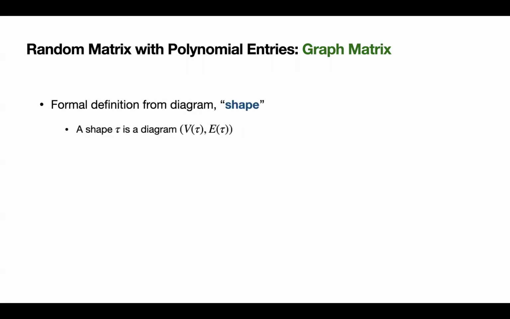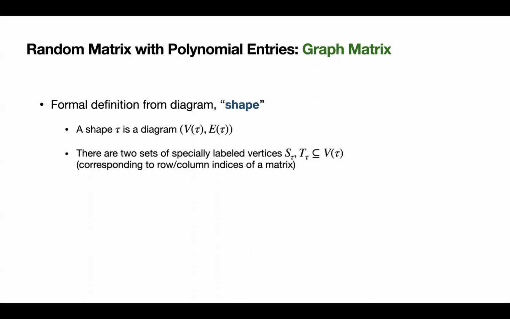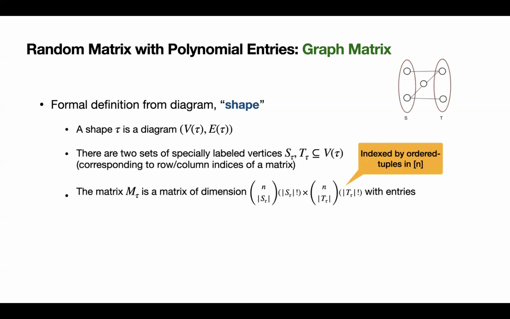And here's a formal definition. Graph matrix is usually associated with a diagram that we call a shape. And in this shape, there are two sets of special label vertices that correspond to row and column indices of the matrix. And the matrix is going to be indexed by ordered tuples in N. So S is an ordered tuple in N and also T. And now for each entry, we are going to write a polynomial from the associated diagram.